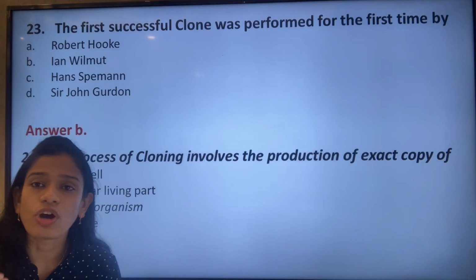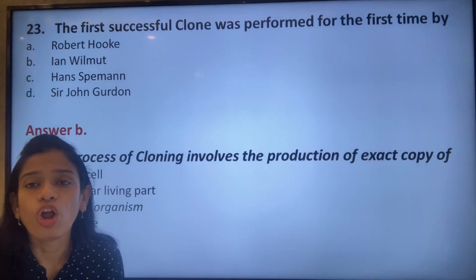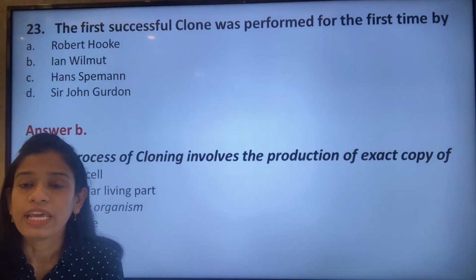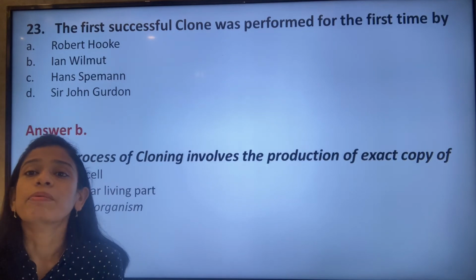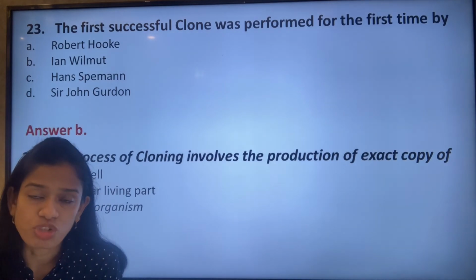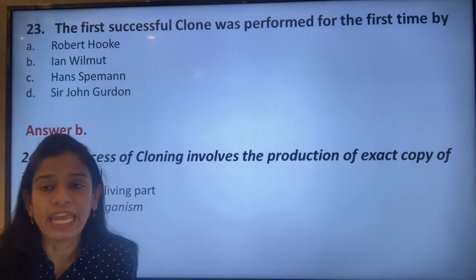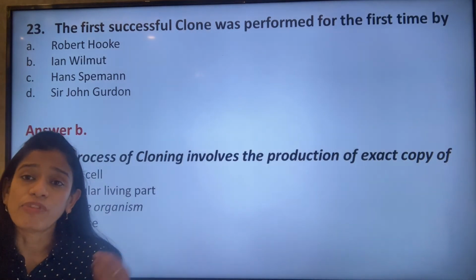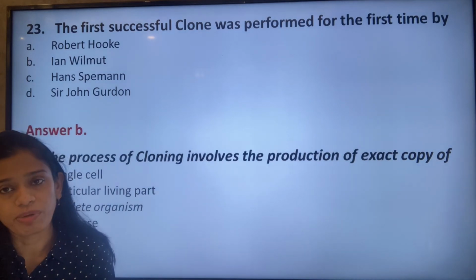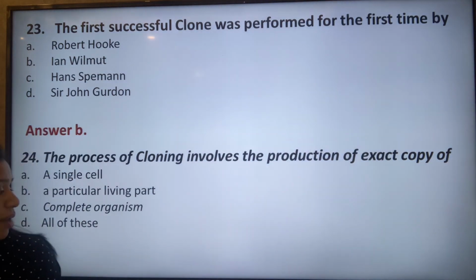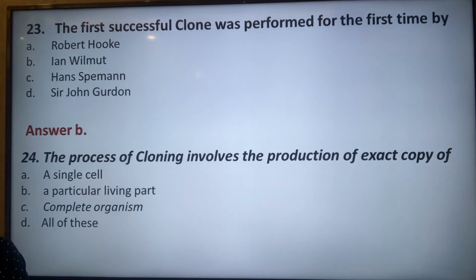So it makes copies of all of them. It is not that only a complete organism has to be cloned, which is a very difficult thing, but it can be a part of the organism, or one single cell of the organism which can be successfully cloned and generated. So all of these is the correct answer, that is option D.